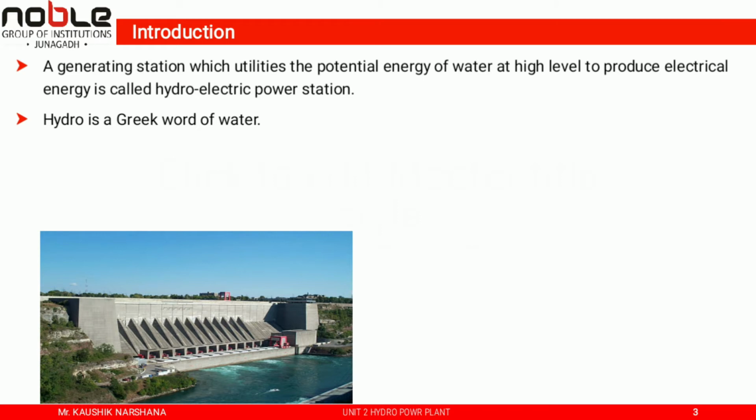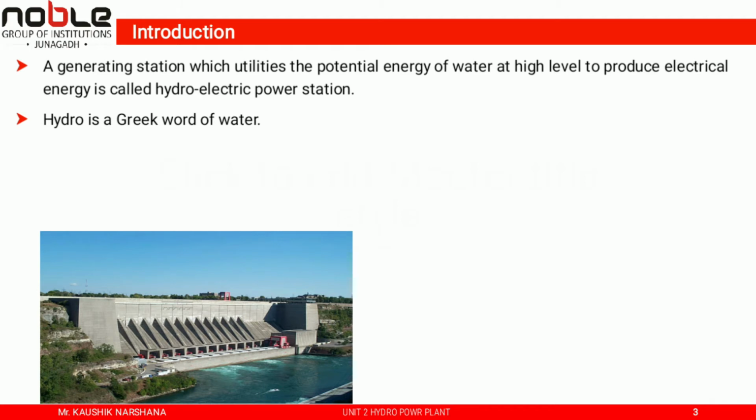Hydropower stations are less popular than thermal power stations. Why? Because hydropower stations are constructed where a large quantity of water is available at some considerable height. Although medium and low head hydropower plants are also constructed by building a dam across the river.